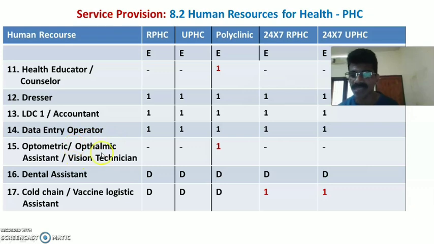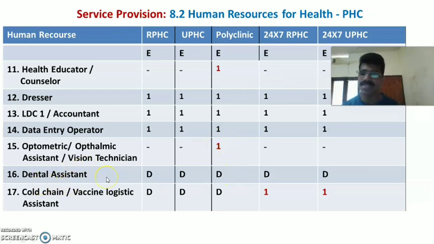Then the next, 15th one, is optometric or ophthalmic assistant or vision technician. Optometric or ophthalmic assistant or vision technician is required only in the polyclinic of the urban area. That is one is essential. So one optometric or ophthalmic assistant or vision technician is essential in polyclinic.